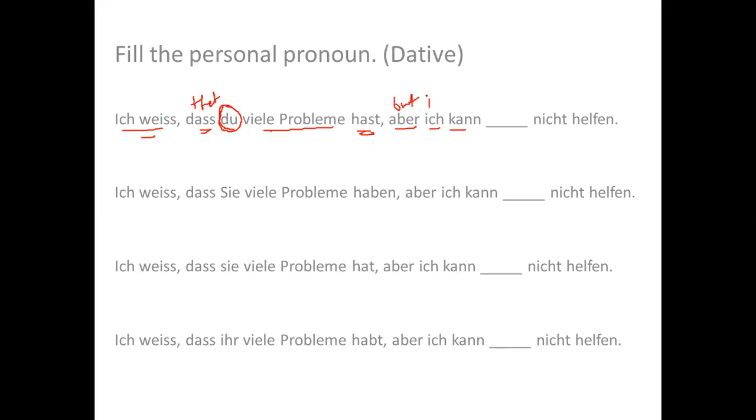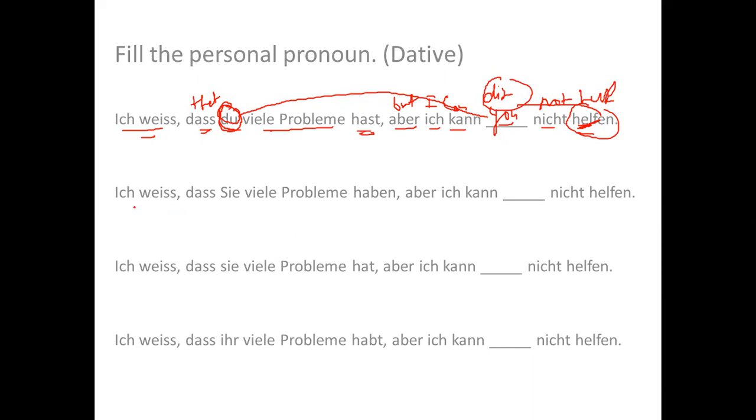Ich kann nicht helfen, but I cannot help. So I know that you have a lot of problems, but I cannot help you, right? So I need to write you, but which you? It will be informal, du. Hence, it should be dir because helfen is a dative verb and this belongs to pure dative verbs. Hence, I'll use dir, informal.